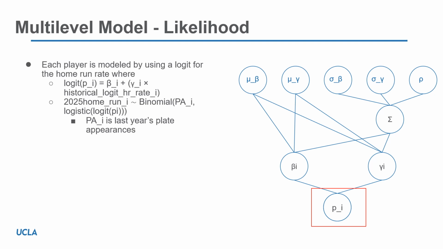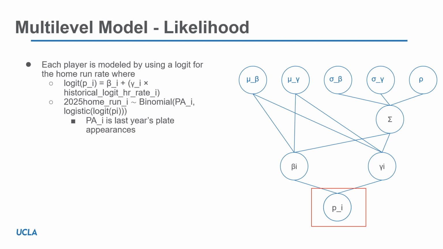These player level parameters, beta and gamma, then feed into our likelihood function, where we have two lines of code. First, we compute the logit of our player probability, which is equal to beta sub i plus gamma sub i times the historical home run logit rate of that player. From there, the actual home runs observed follow a binomial distribution based on the number of plate appearances. This means that the probability of a player hitting a home run in a given season is a function of both beta sub i and gamma sub i.